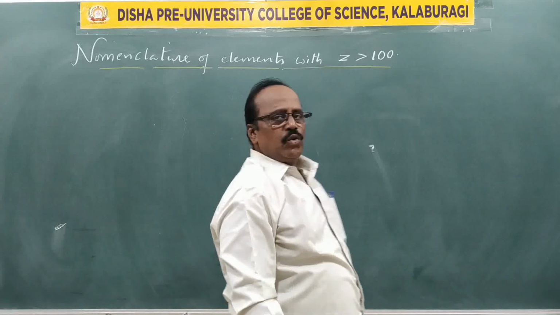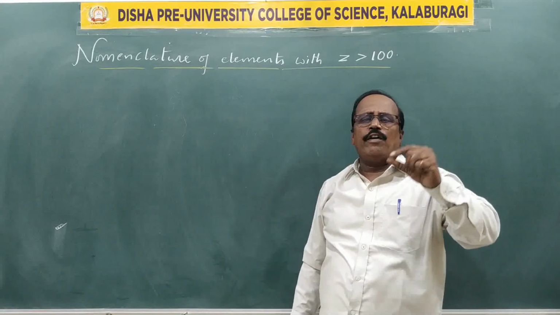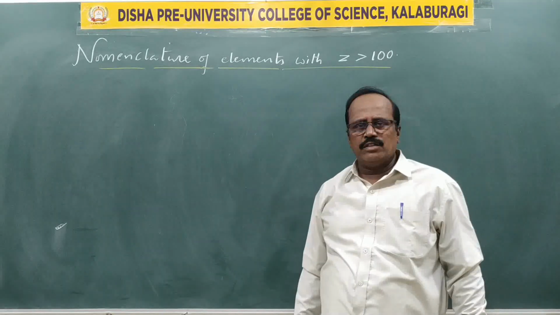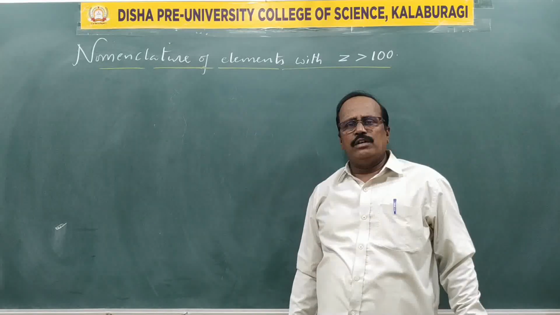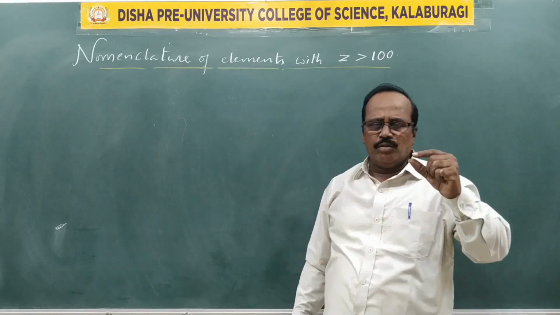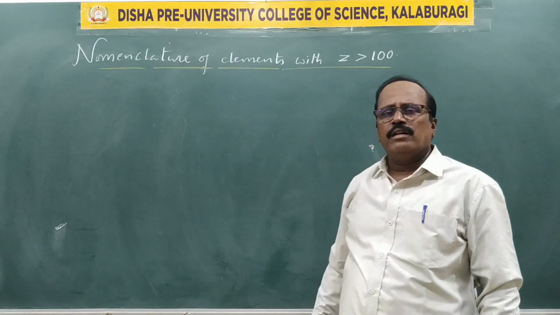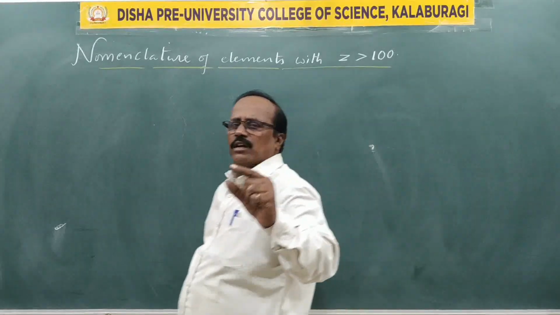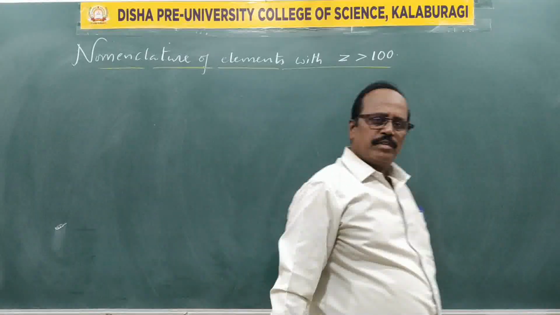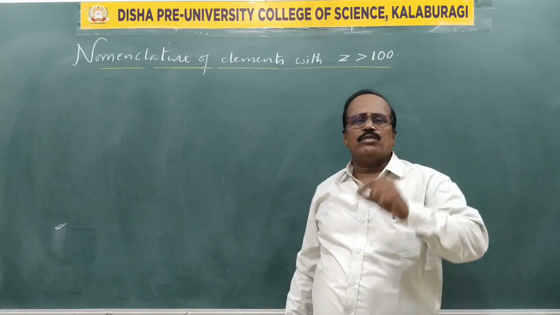They have given certain rules and regulations to make uniformity in the field of chemistry or in science. Everywhere in the world, every country should call a particular element by the same name. For example, see, two countries, American people and Soviets, each got one element whose atomic number was 104.